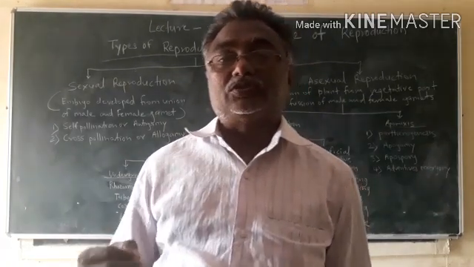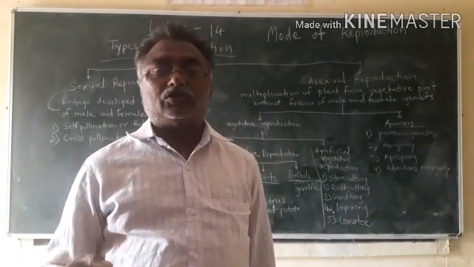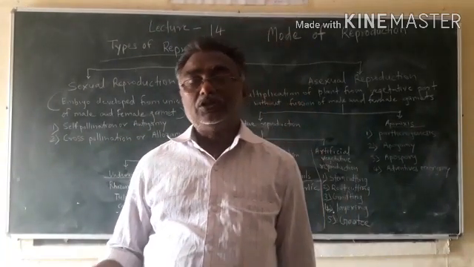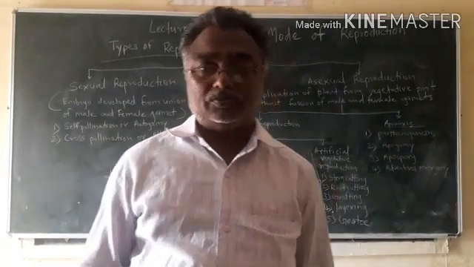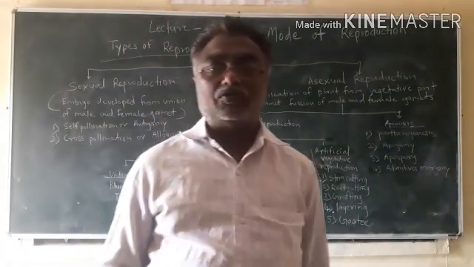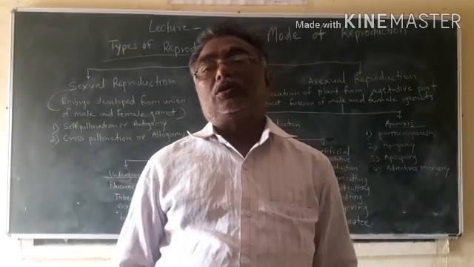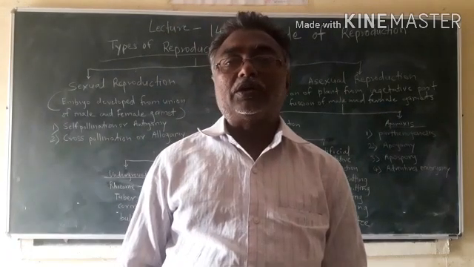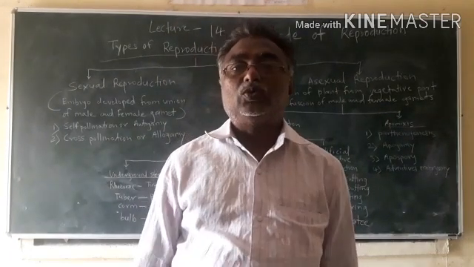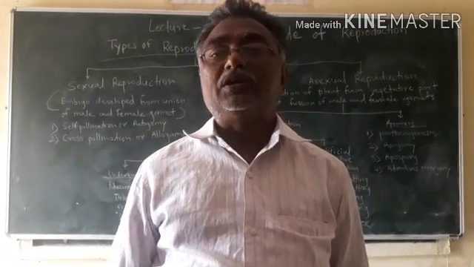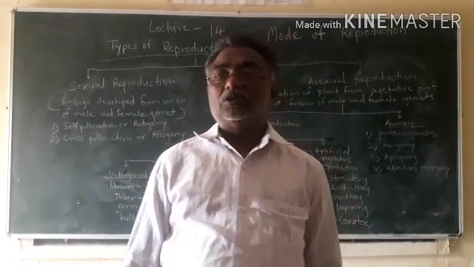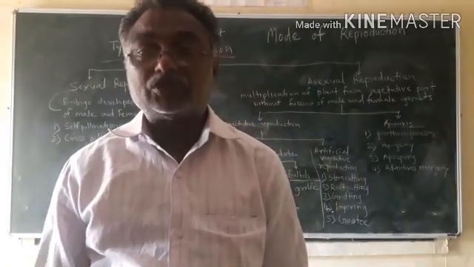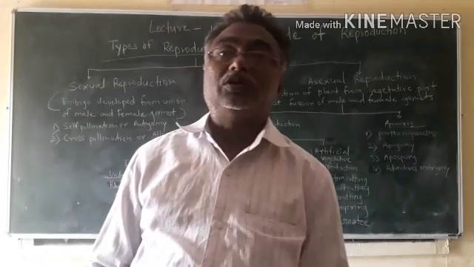So this process of reproducing or giving rise to new offsprings is called as reproduction. So definition of reproduction is a process by which living organisms give rise to offsprings of similar kind. All living organisms multiply by the process which is called as reproduction.